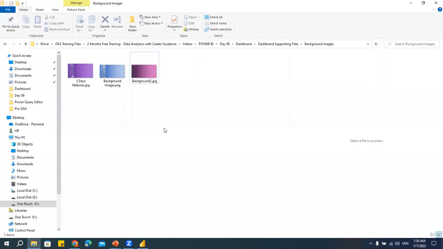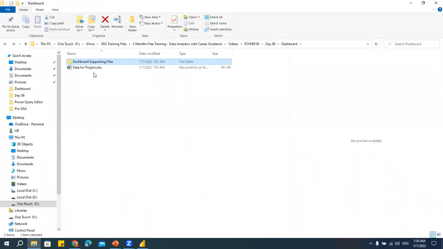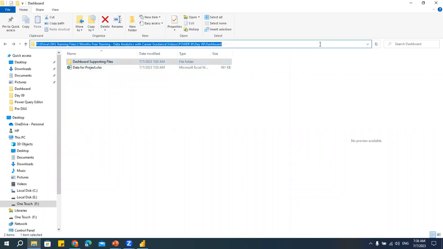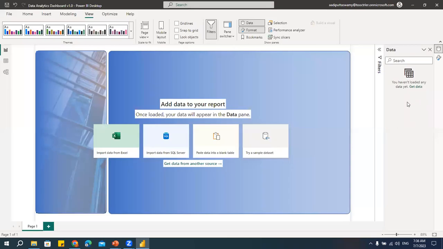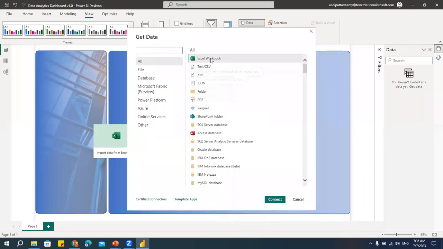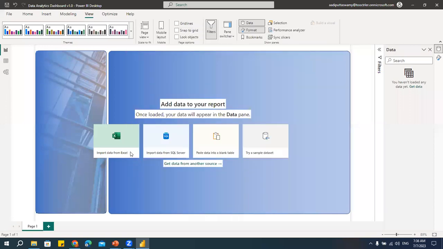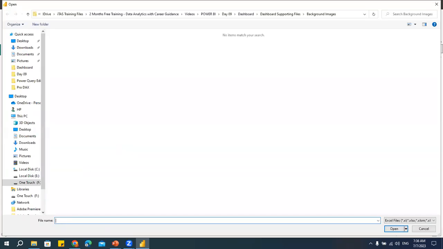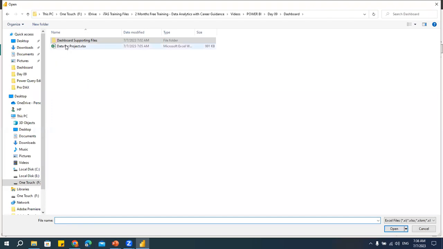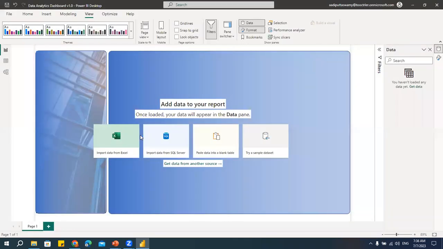Let me take the path. So I have the data here. This data I'll be sharing with you, and it's the same data which I've used for training you people from the beginning. Now I'll say get data. It's an Excel workbook. I'll say connect. Now here I'll take the path, select this data project, and I'll say open.